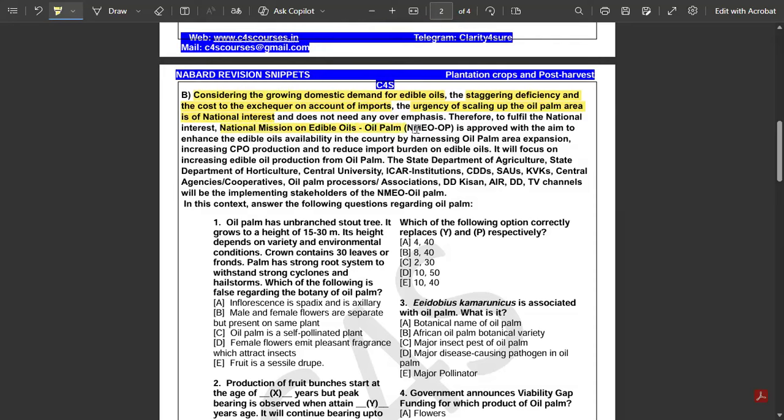National Mission on Edible Oil, oil palm, is approved with the aim to enhance the edible oil availability in the country by harnessing oil palm expansion area, increasing CPO production, and to reduce the import burden on edible oil. So roughly we can say from this that the questions will be related either to the National Mission on Edible Oil or to oil palm. So let's check with the questions then.